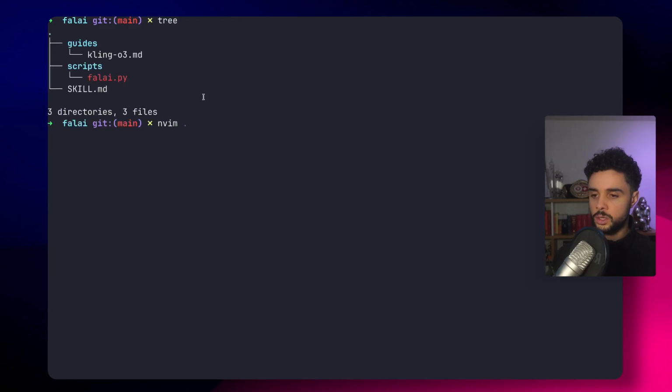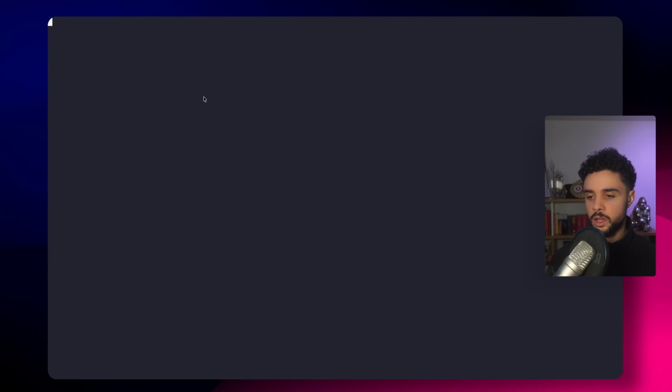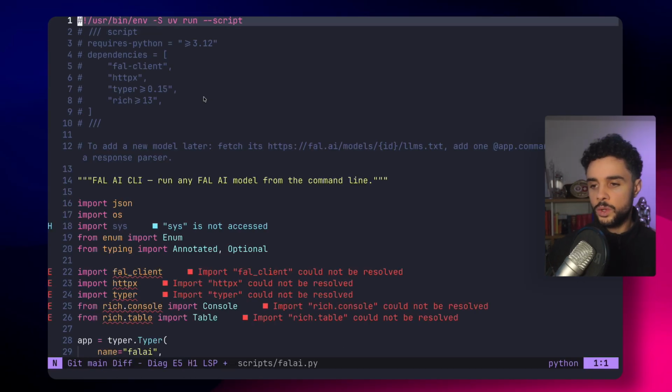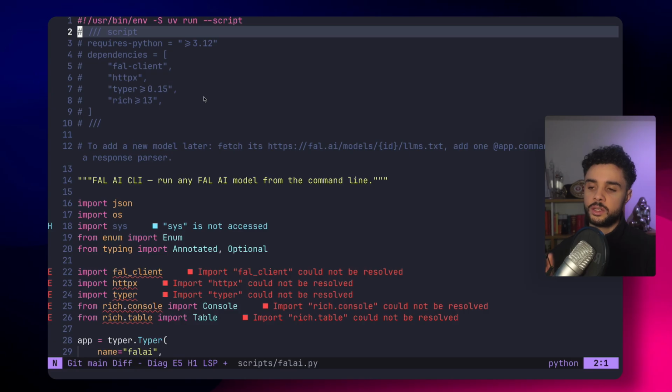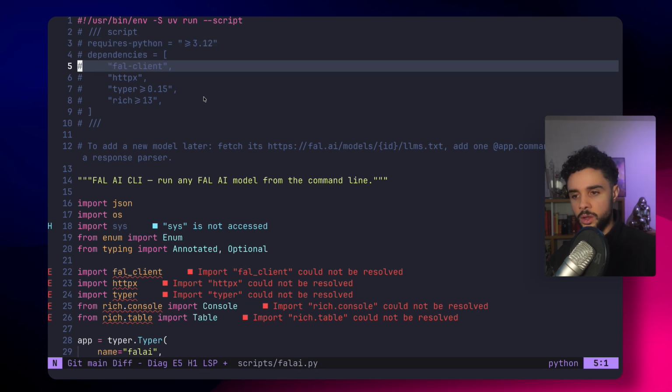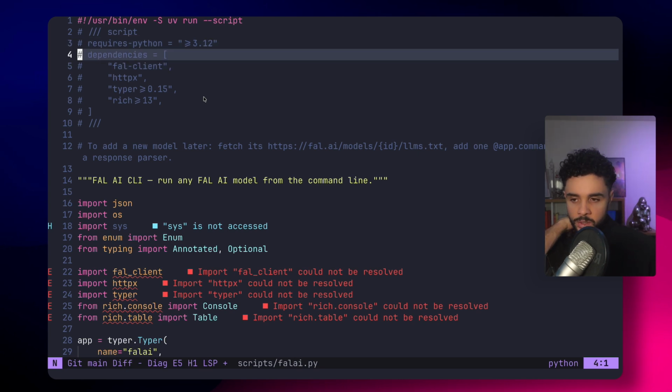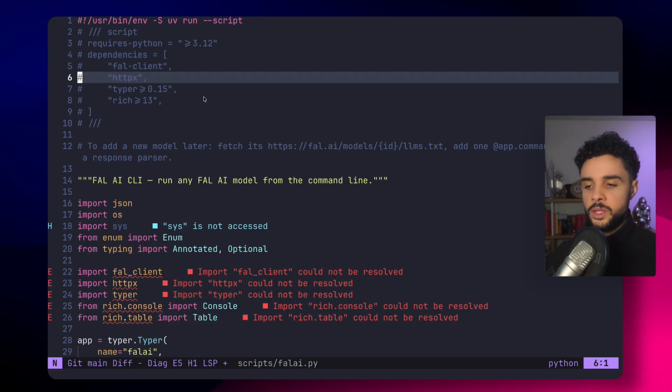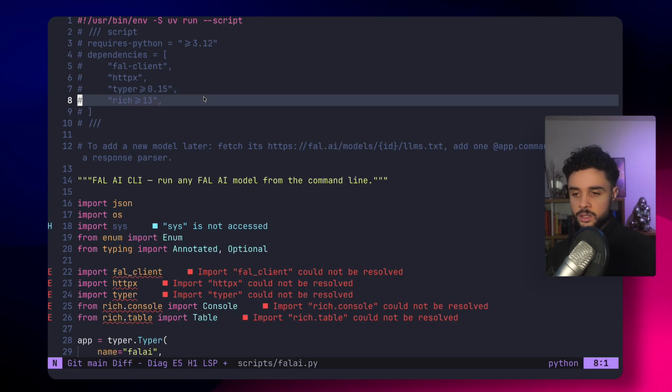If we look here at the script for fal-ai, we can see that it starts with these specific comments. In the script, we say which version of Python we require, and we have all the dependencies here. So we say we need the fal client, HTTPX, typer, so we have a nice CLI, and rich for beautiful formatting on the command line.